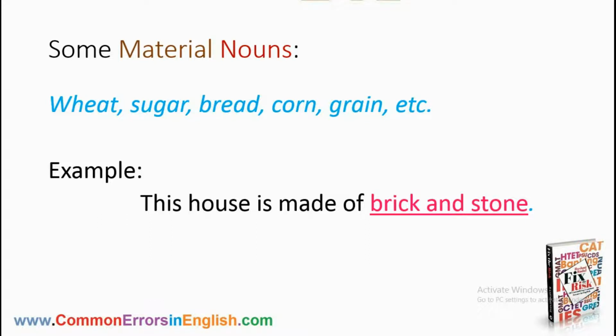For example, this house is made of brick and stone. Here to say bricks and stones would be wrong English because brick and stone here denote a mass which has been used to make this house. That's why it is singular.